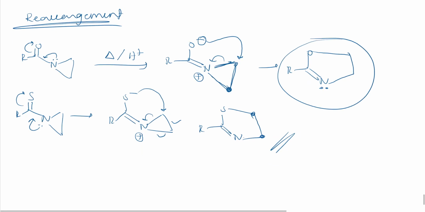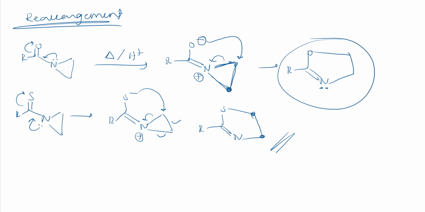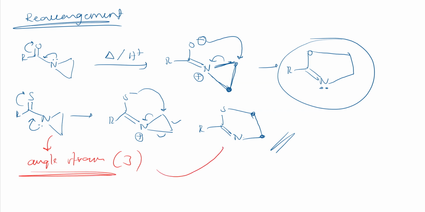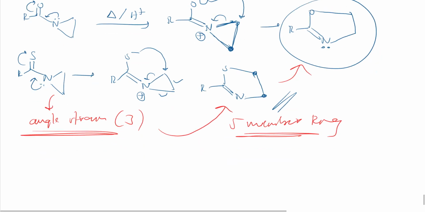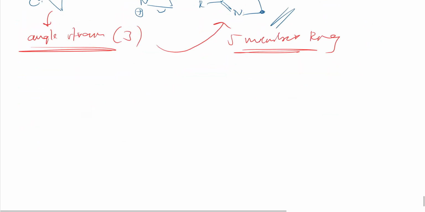So the driving force of these reactions, see here, I didn't tell you: angle strain is the driving force. A 3-membered ring means angle strain is there. To relieve that angle strain, we will get a 5-membered ring everywhere. So the reason is to get relief from this angle strain, so it converts from a 3-membered to a 5-membered ring. So one more, that is pyrolysis.